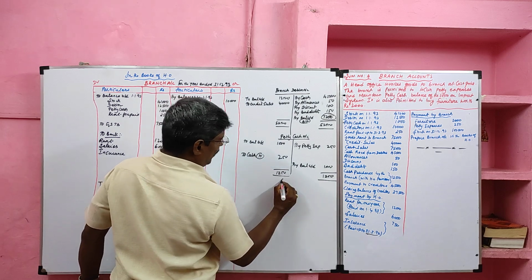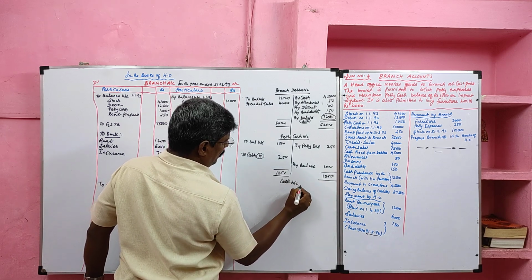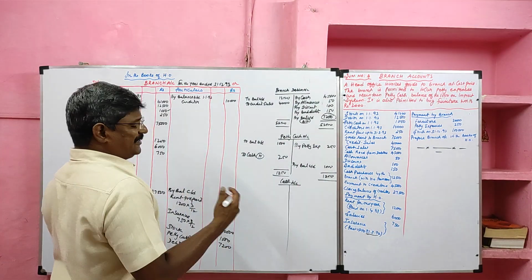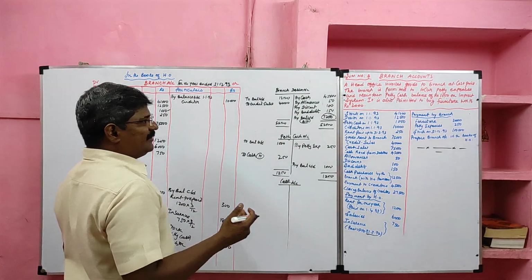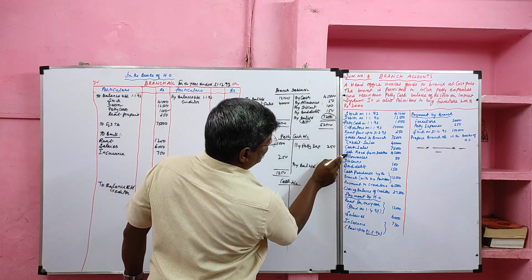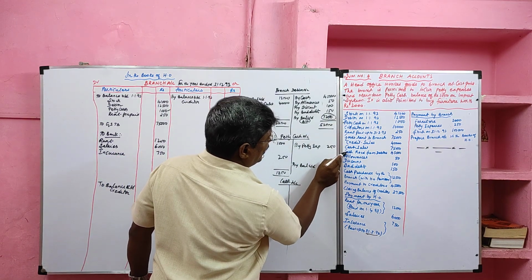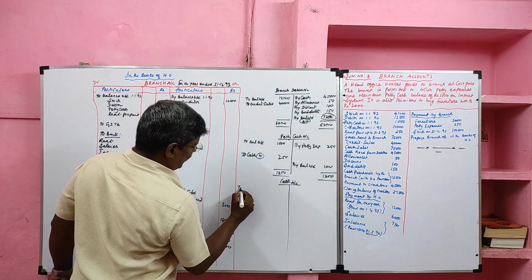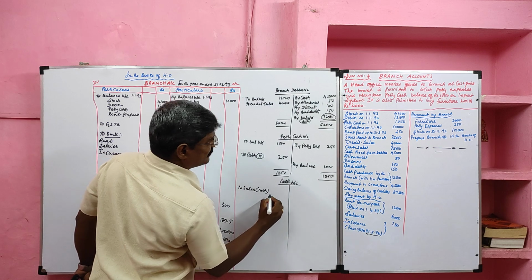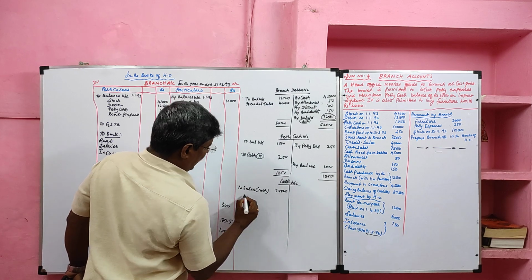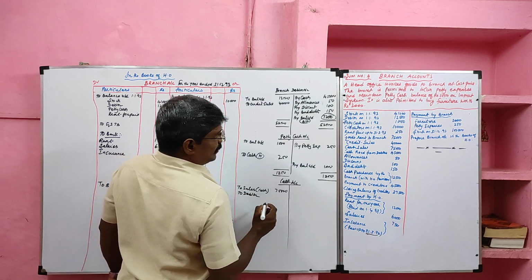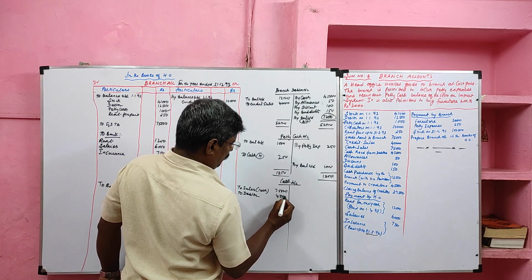Now we will prepare the cash account. On the cash account debit side, all receipts are recorded. On the cash account credit side, all payments made by the branch are recorded. Now we will start. Cash sales and cash received from debtor are both receipts of the branch. To cash sales, value 75,000. Cash received from debtor, to debtor, 45,000.